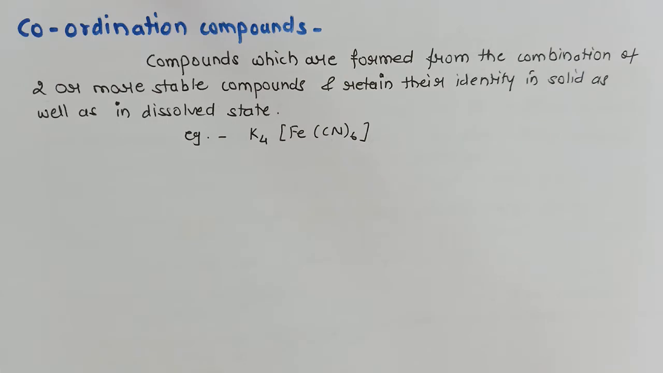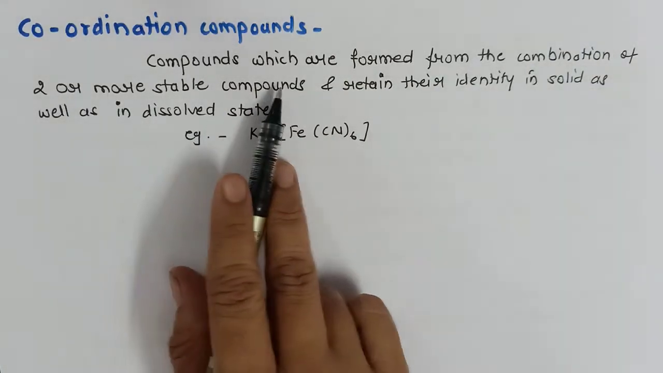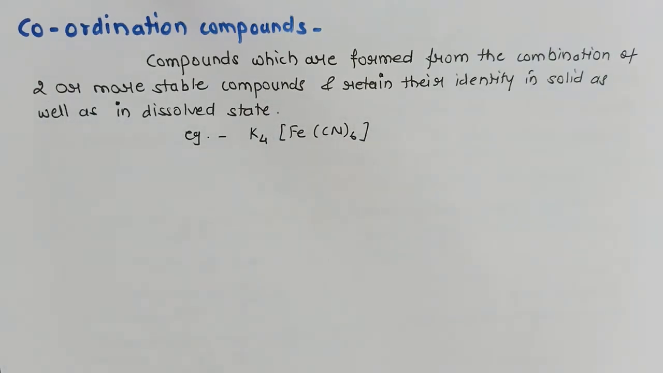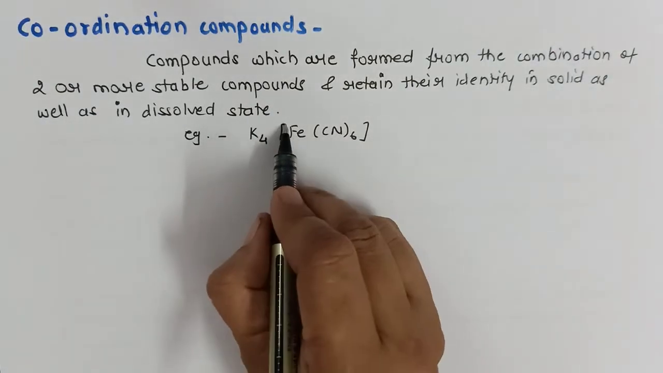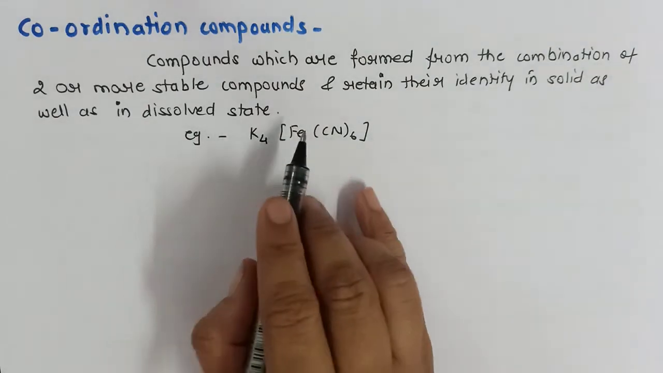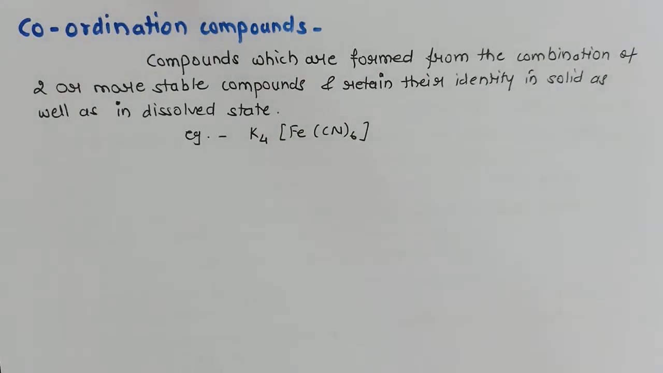So this is the definition of coordination compound. In today's video, whatever definitions I will be discussing with you, all these definitions along with examples are asked as straightforward questions in your board exam. Compounds which are formed from the combination of two or more stable compounds and retain their identity in solid as well as in dissolved state. So as I told you, whenever you see a square bracket, that means it's a coordination compound and it is a complex ion, and this whole salt is a complex salt.